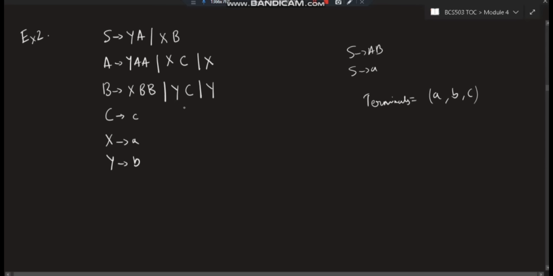Now we have to satisfy this rule. Here in this rule two non-terminals should be there. This is satisfied, two non-terminals, two non-terminals. Three non-terminals are there, we have to change this. This is a single non-terminal here, which also needs to be changed because it cannot have a single non-terminal. Therefore if it's a single non-terminal, it's better to keep it as a only, a and b only, because otherwise it will run into the problem of unit production. A is going to x and x is going to a, therefore I can directly write a is equal to a. If it has two letters combined, then only you have to substitute. If it's single, keep it the same.